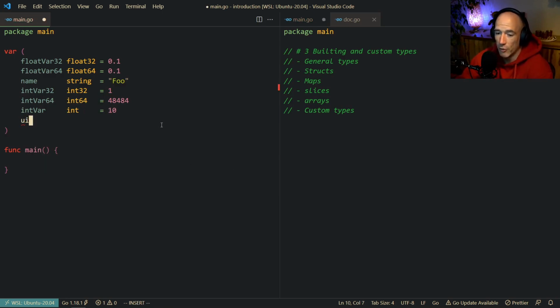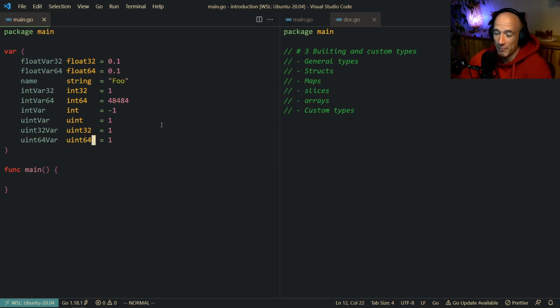And of course, we could also have a uint var, and we say uint. Simple, and that's going to be -1. We can't, right? Let's make this -1. Why can't we make a uint -1? Because it's an unsigned integer. It basically means it's unsigned. It cannot be negative, right? So it needs to be positive. Of course, we have a uint 32 var, which is basically a uint 32, and you already see it coming. We also have a uint 64 like this, and it's going to be whatever you want, right? So you can see that those are basically the integers.